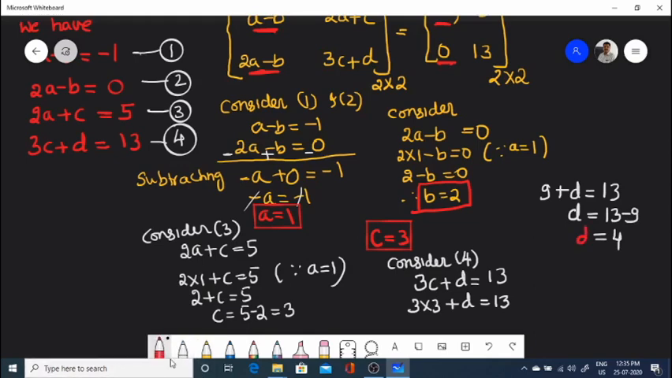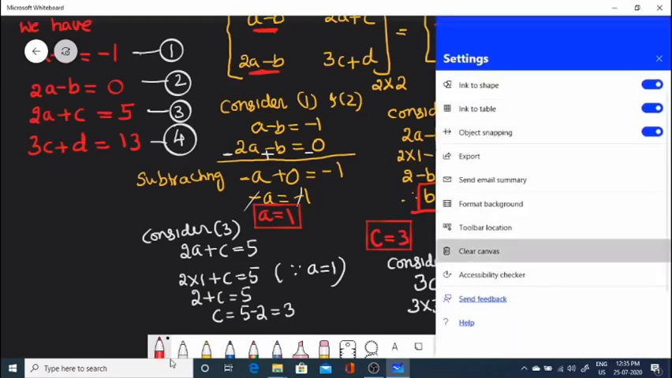So finally we conclude a is equal to 1, b is equal to 2, c is equal to 3, and d is equal to 4. So this is the application of equality of matrices, finding the values of a, b, c, d. So let's take another example.